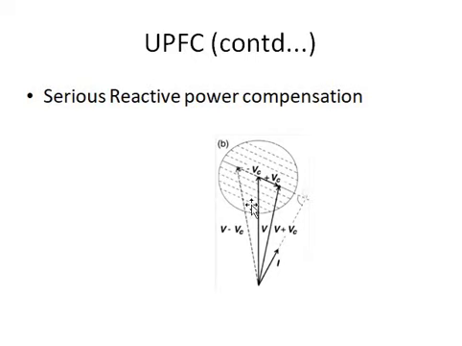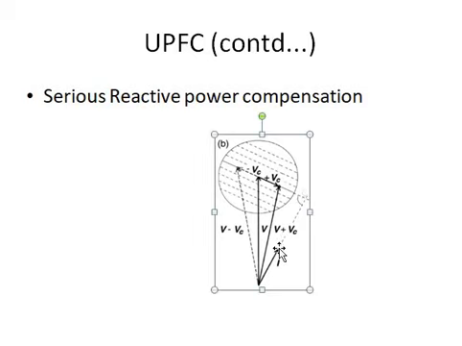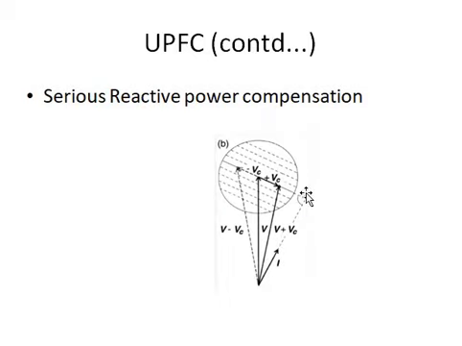Okay, this one also works in the same manner. That is, in this mode of operation of the UPFC, the voltage which we are injecting is VC here. The voltage which we are injecting will be perpendicular to the line current, or we are converting the voltage in such a way that it comes in quadrature with the line current. Okay, so you can see here, the injected voltage VC is perpendicular to the line current.